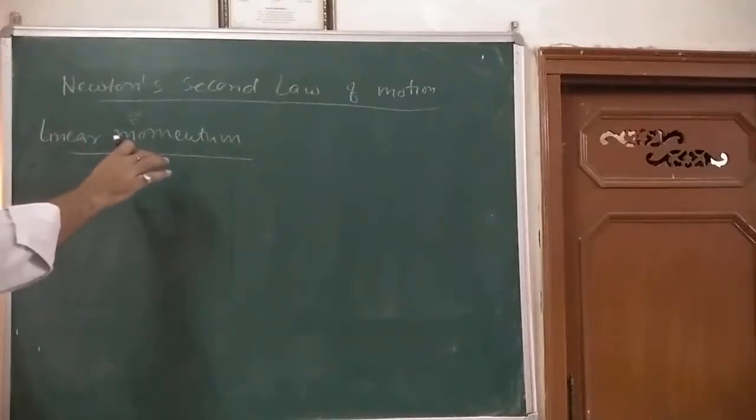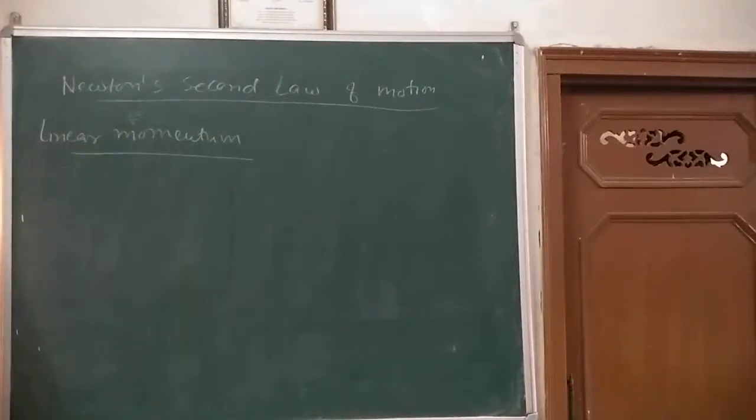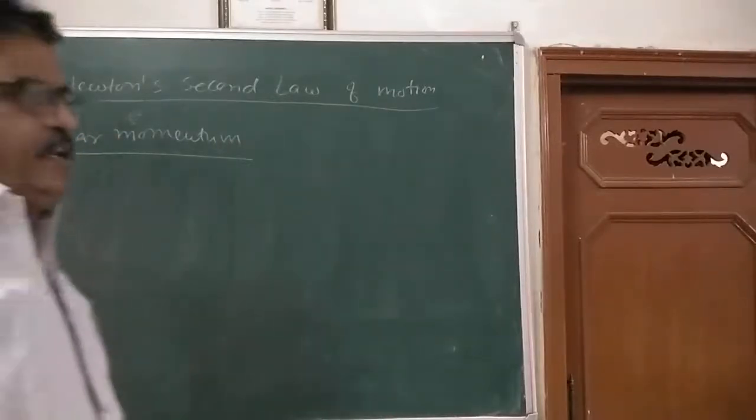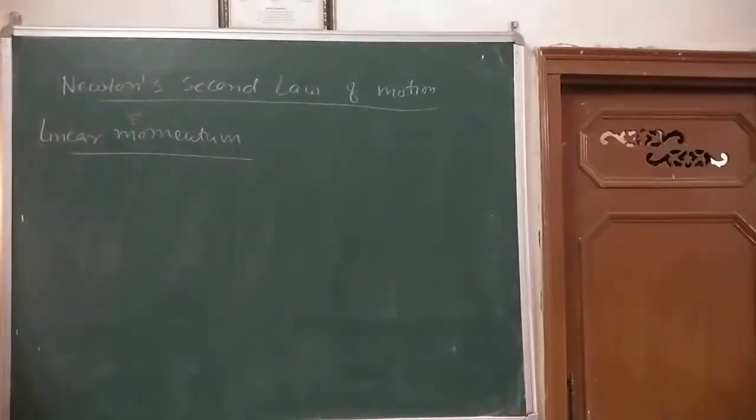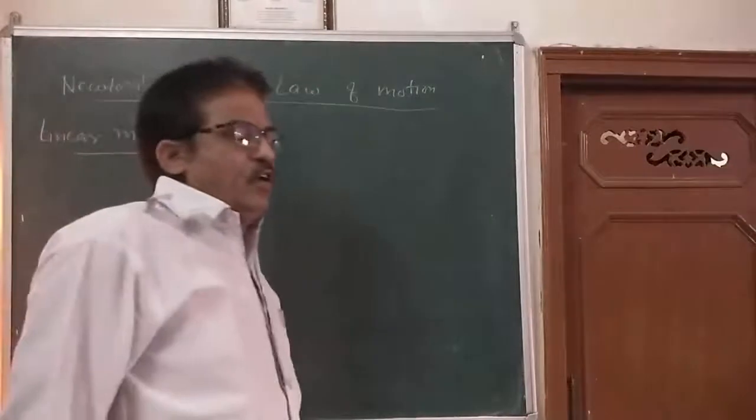To understand this term, we take one example here. In the game of table tennis, if the ball hits a player, he is not hurt. But when a cricketer hits a cricket ball, moving with the same speed as a table tennis ball, and it hits a spectator, he is hurt because the cricket ball is much heavier.